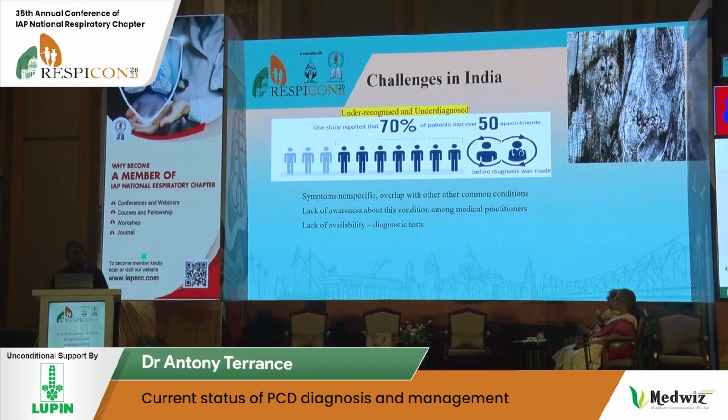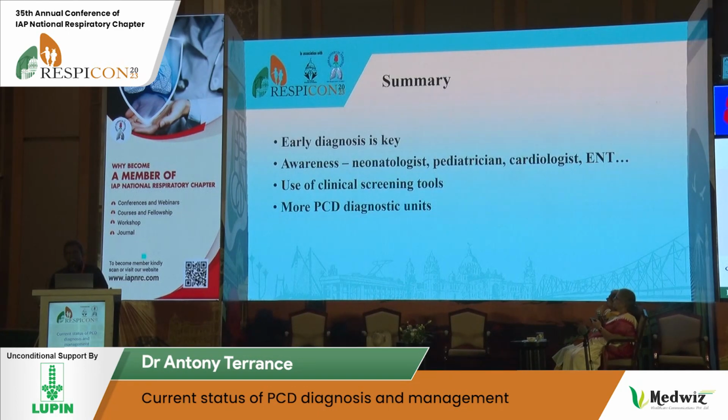And we don't have enough diagnostic tests, but now tests are coming up. We have seen lots of papers on high-speed microscopy in this particular conference. It's very encouraging. I just did a calculation: we might have 20,000 children with PCD, and most of them undiagnosed. And the summary is early diagnosis is key, and it's not a very expensive disease to treat. And it's important to create awareness about PCD.